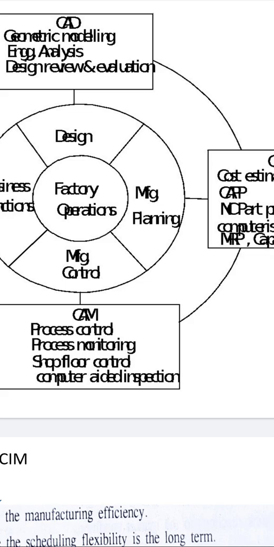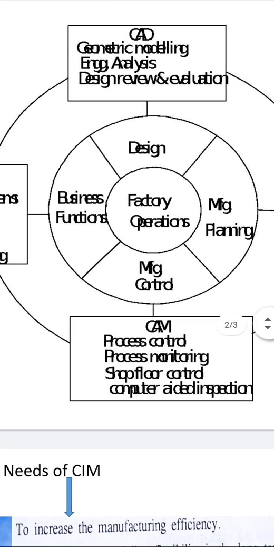All these things are carried out in the manufacturing control division or another CAM. So this completes the total CAD-CAM process.